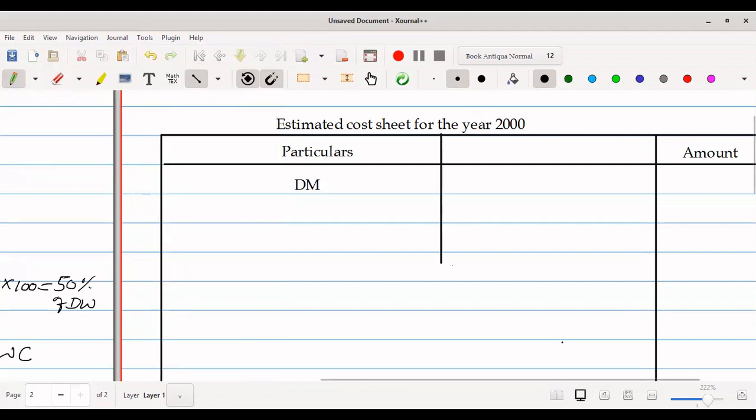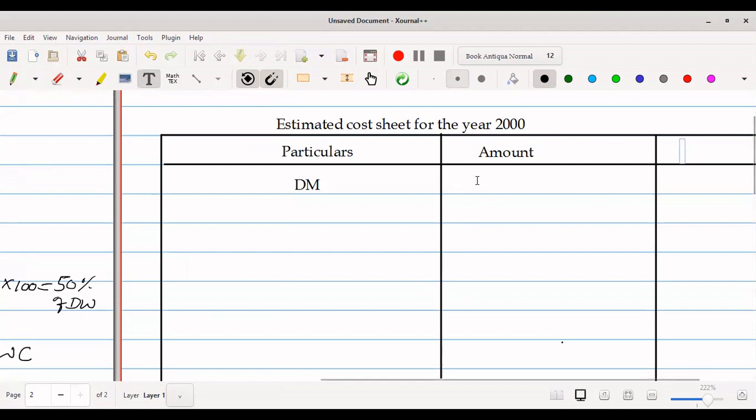We'll draw a line here itself so that it will be easy. Let's not consider this, we'll consider this only, its amount here. We'll delete this.